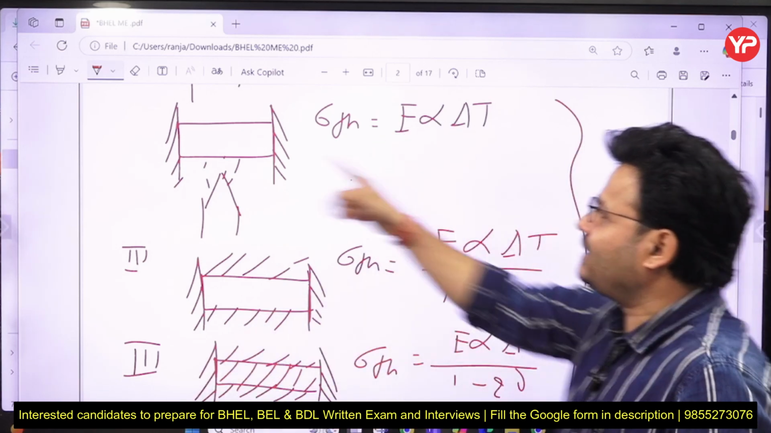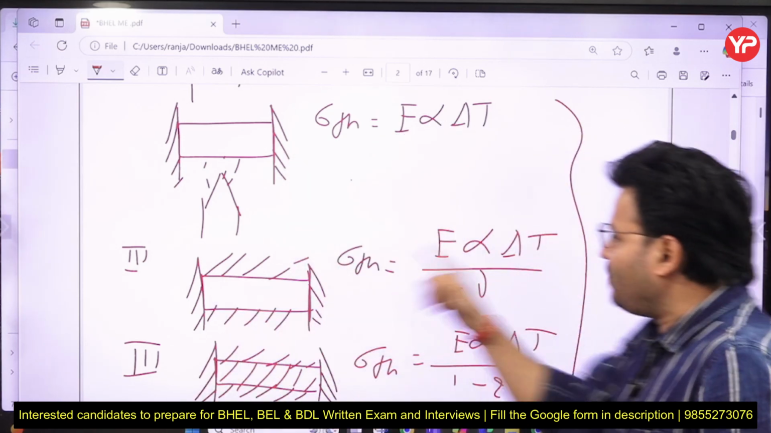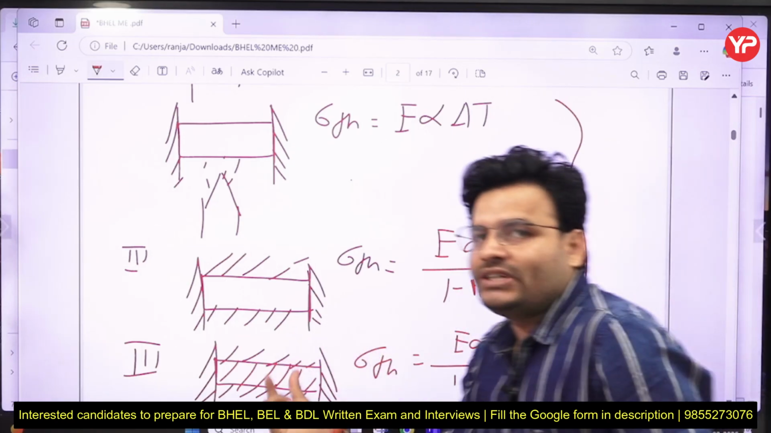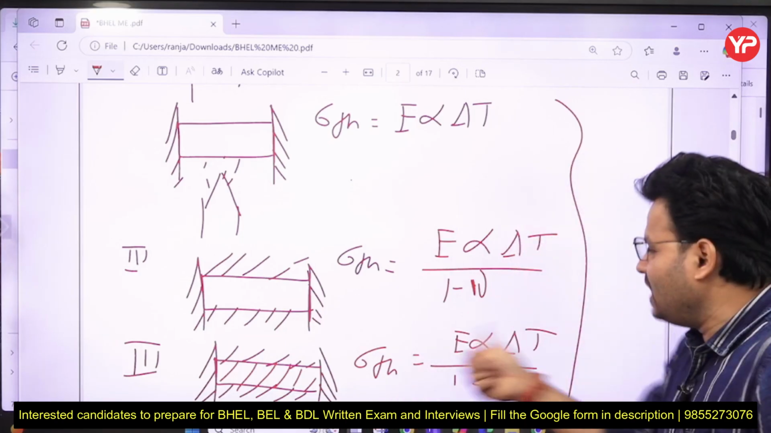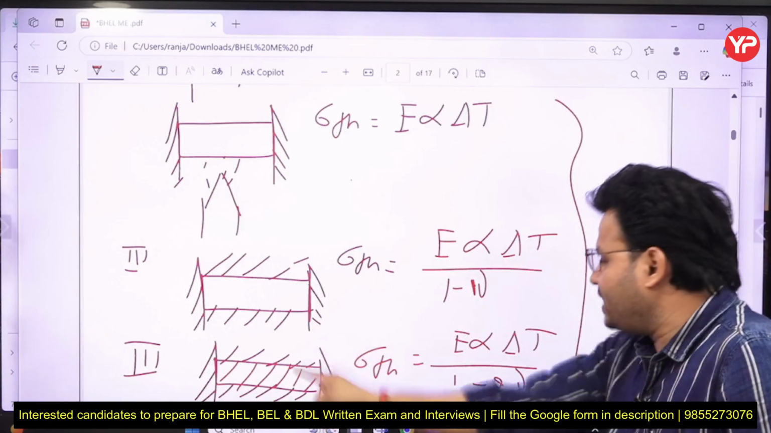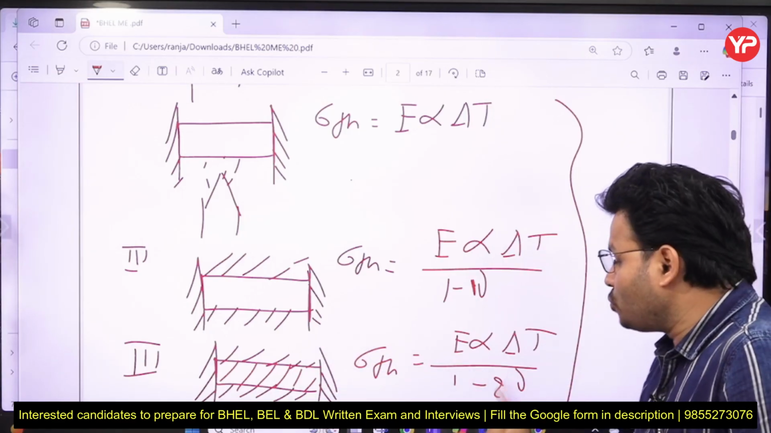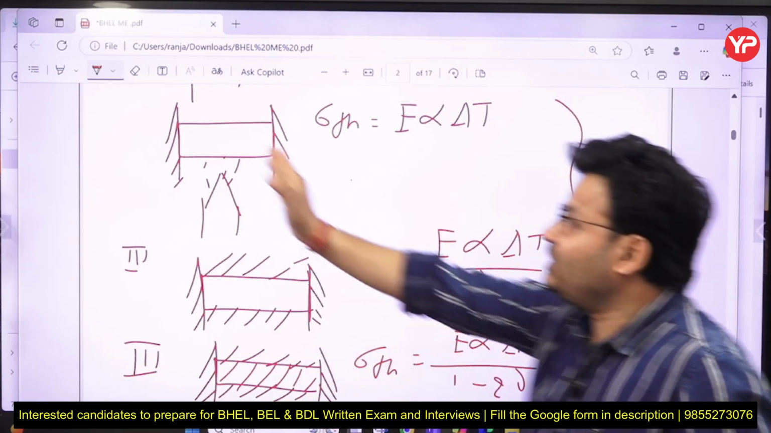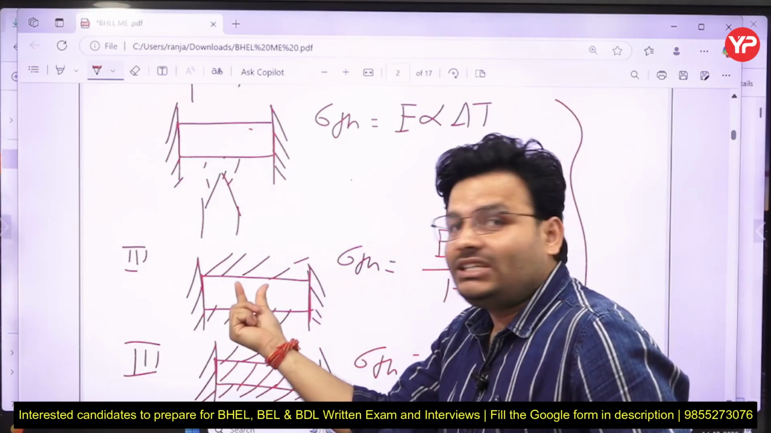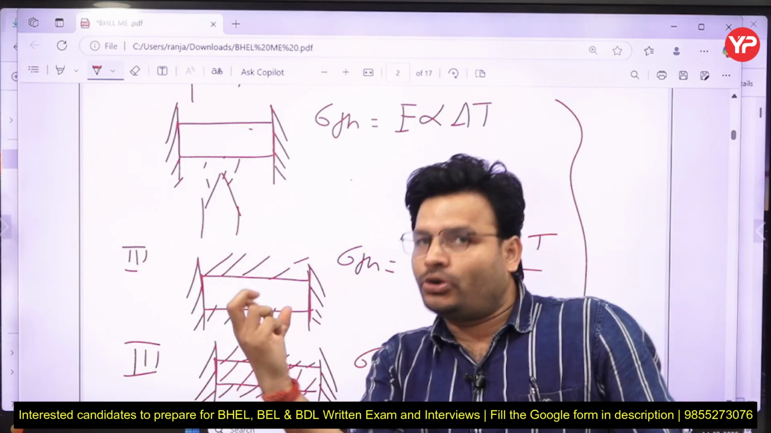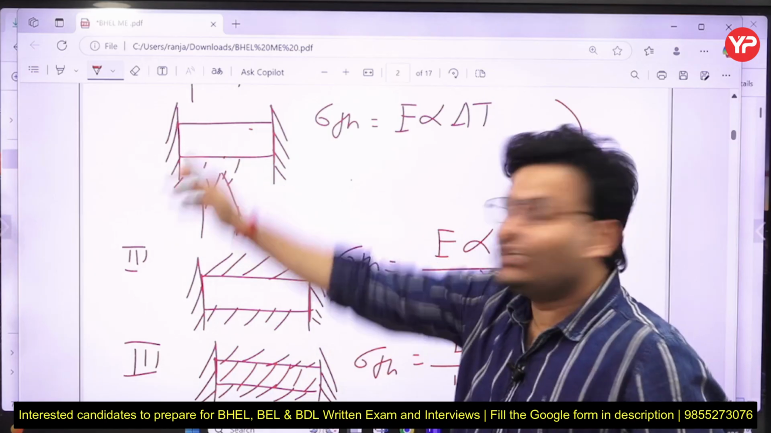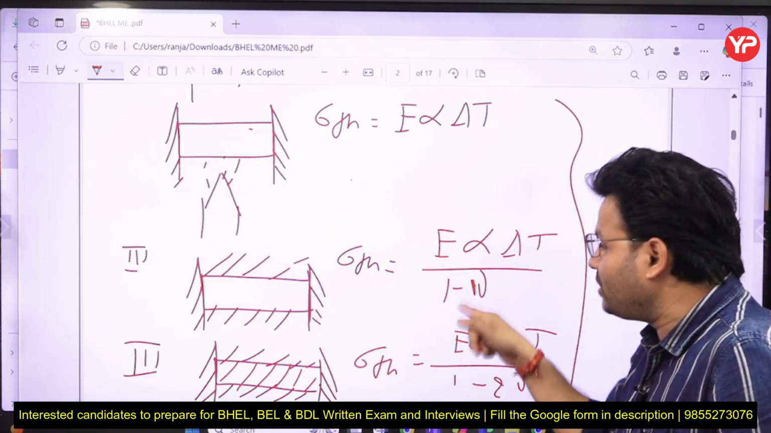No fixing: E alpha delta T, only one direction. If two directions, E alpha delta T upon 1 minus mu, here 1 mu is there. If it is fixed in three dimensions or three directions, we can say E alpha delta T upon 1 minus 2 mu. And it should be minus, because you know in this case there is no stress in the y and z direction, so stress is a little bit less. Here there is no stress in the z direction perpendicular to the board, but stress will be in the x and y directions, so it will be higher than that. So here it should be 1 minus; don't be confused about the plus.